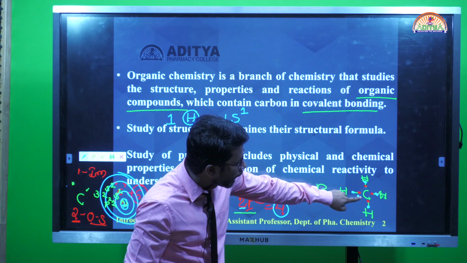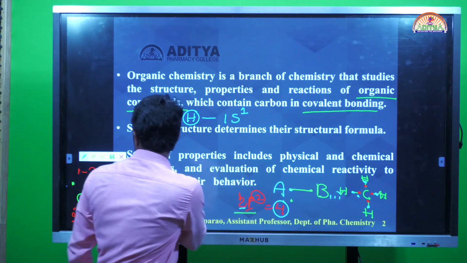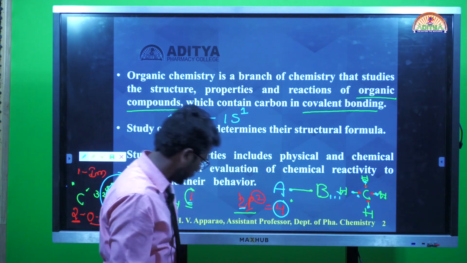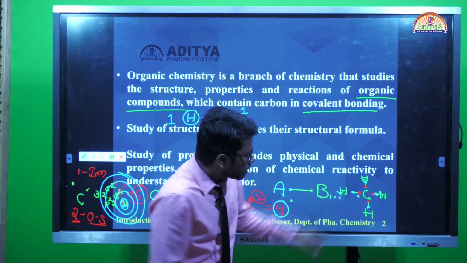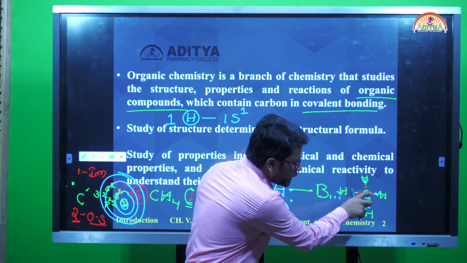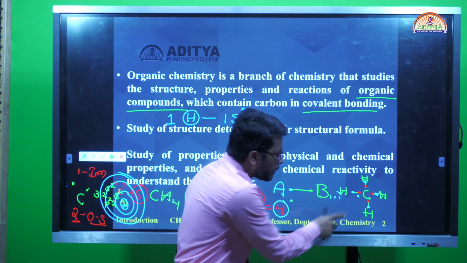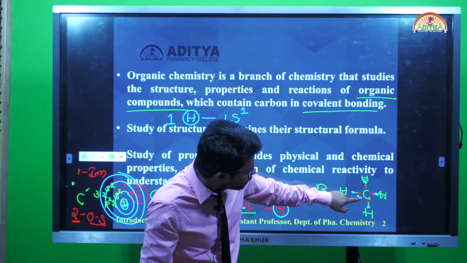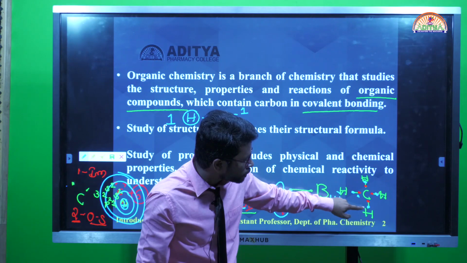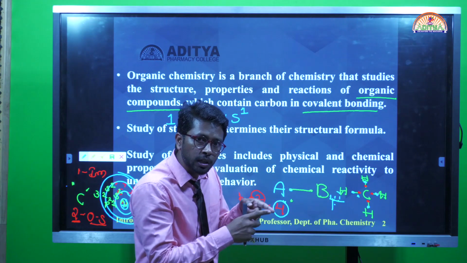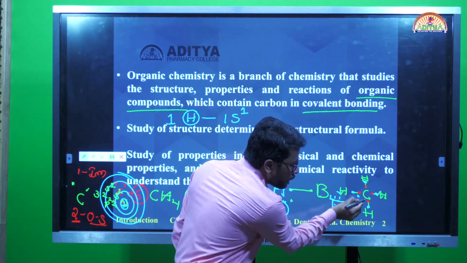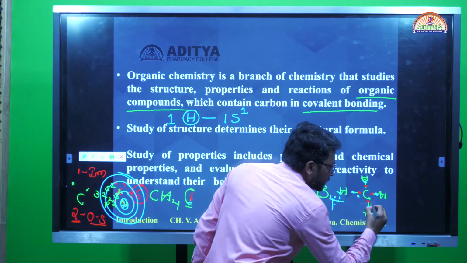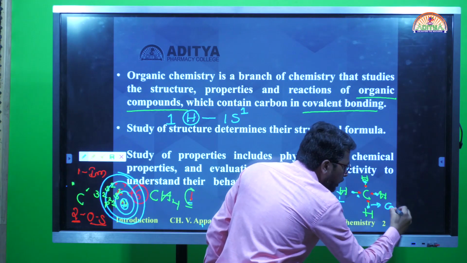This is C, carbon sharing. If you observe here, carbon by using its 4 valency electrons forms covalent bonding with the 4 hydrogen atoms. Carbon 1 electron, hydrogen 1 electron, mutually sharing with each other and forming the chemical bond. I can call this a covalent bonding.